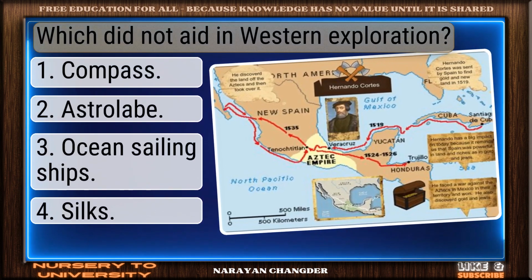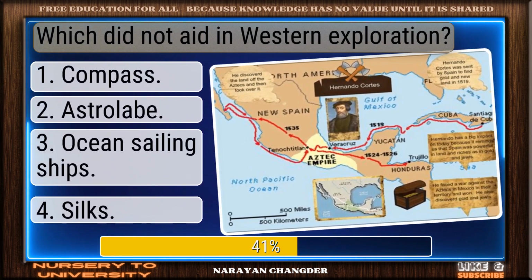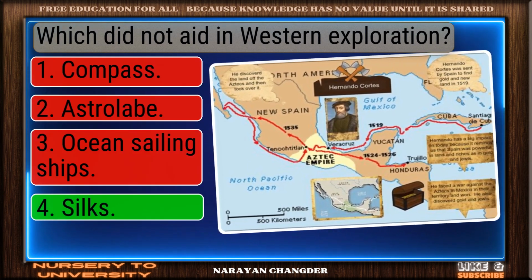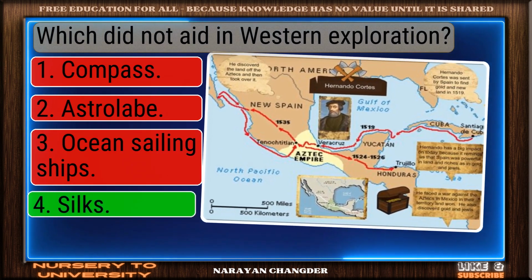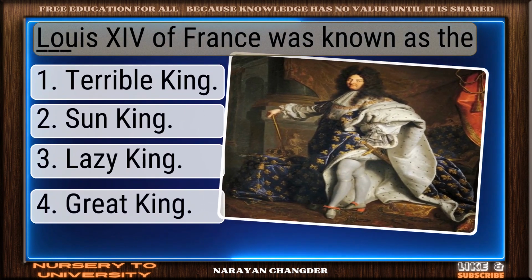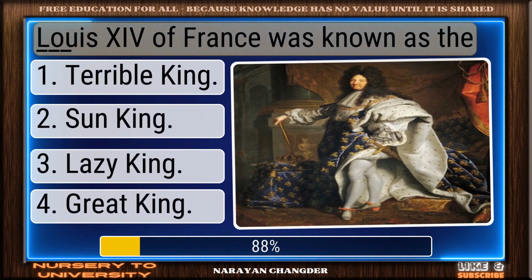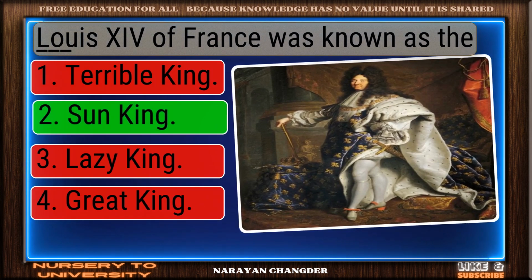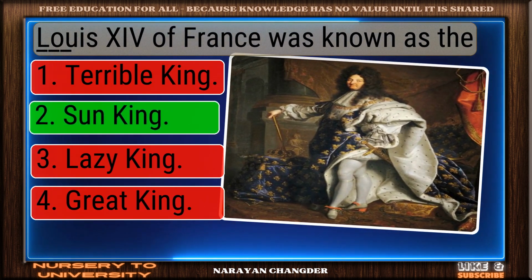Which did not aid in Western exploration? You're right. Silks is the correct answer. Louis XIV of France was known as the Dash. Smart pick. Sun King is the correct choice.